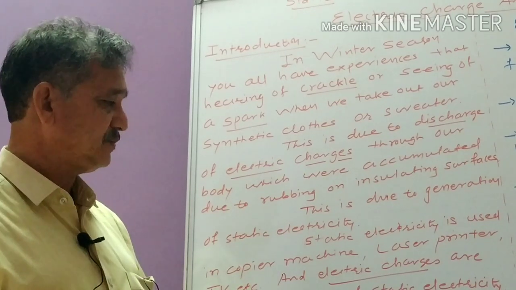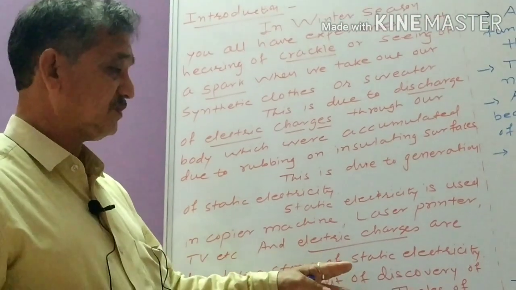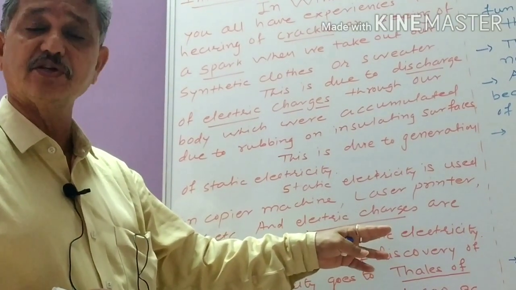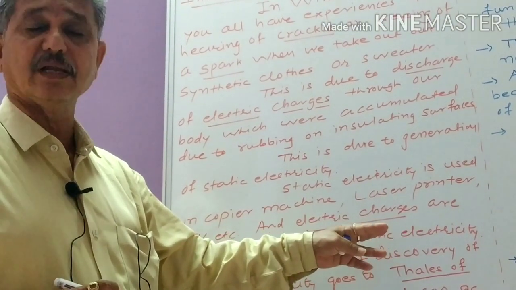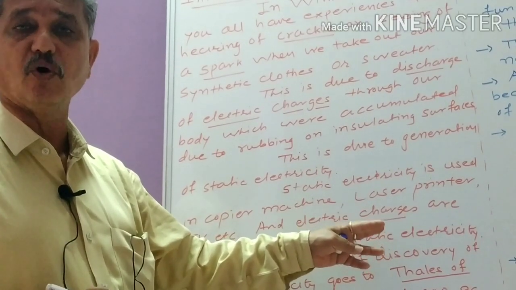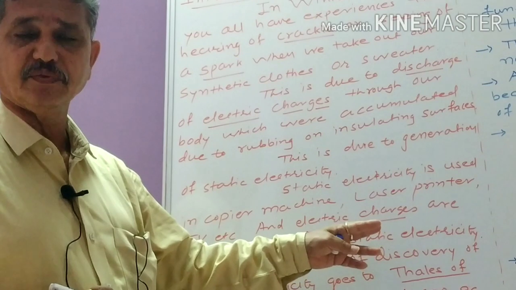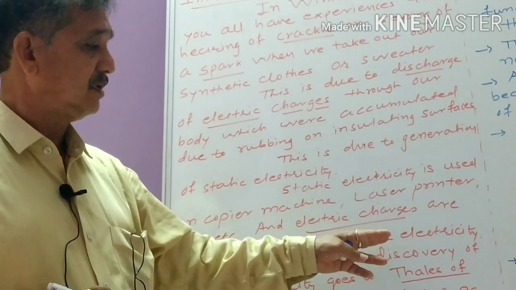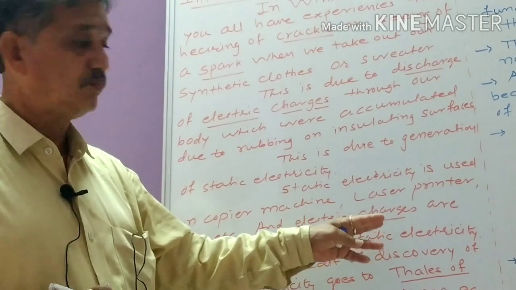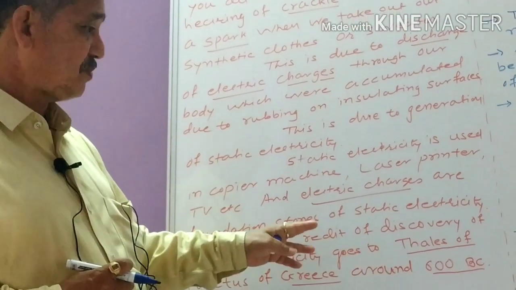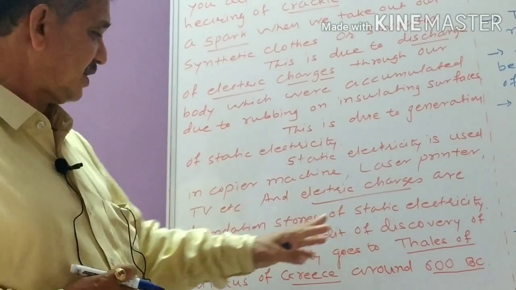You know very well about electricity. If we remove electricity from our social life, then we are not able to enjoy the modern facilities. That's why electricity is said to be the mother of modern technology, and electricity is based simply on charges.